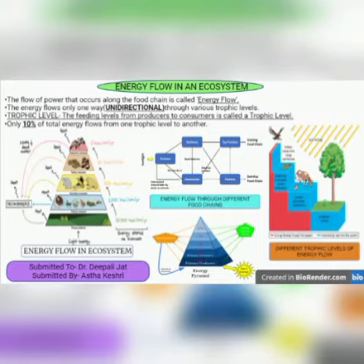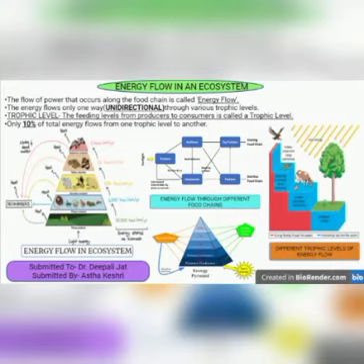Moreover, in the food chain, the energy flow follows the 10% law. According to this law, only 10% of energy is transferred from one trophic level to the other. The rest is lost into the atmosphere. This is clearly explained in the following figure and is represented as an energy pyramid.